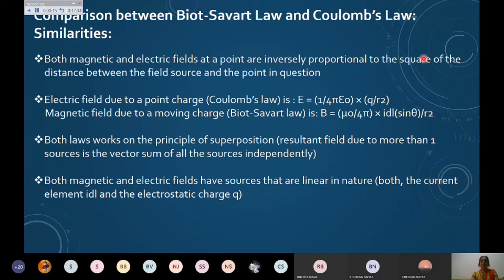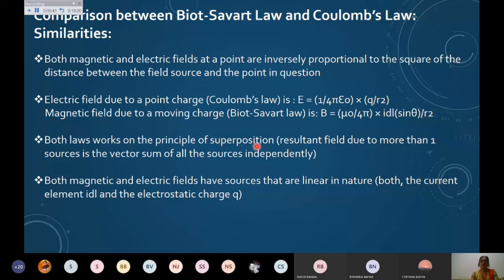Both are inversely proportional to the square of the distance between the field source and the point. Whatever point we are taking in the question, we have to see the distance. For the electric field due to Coulomb's law, the formula is already known to you: 1 upon 4 pi epsilon naught q upon r square. And for Biot-Savart law, it is mu naught upon 4 pi into I dl sine theta upon r square.